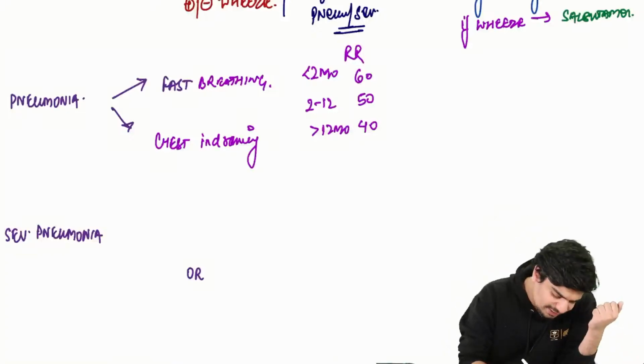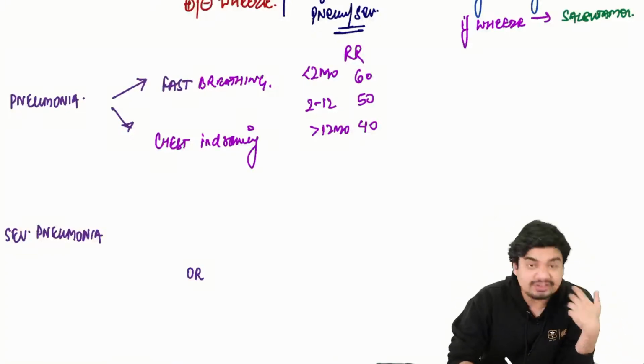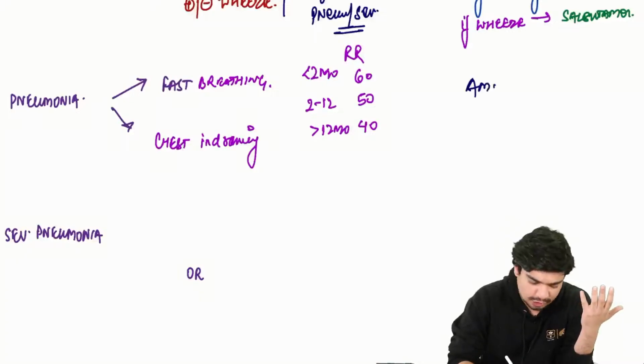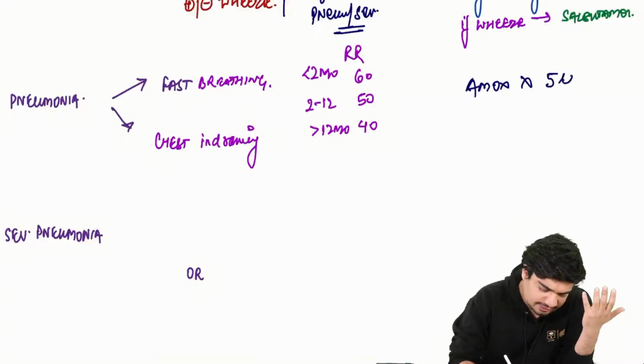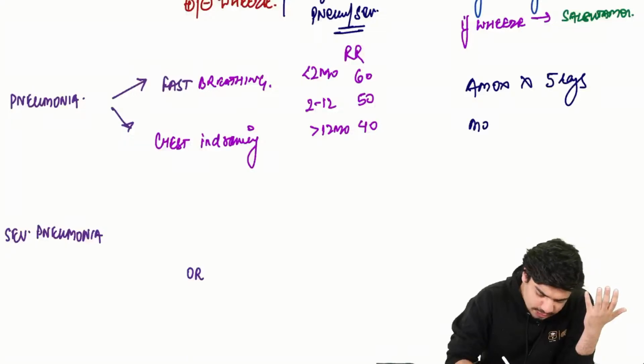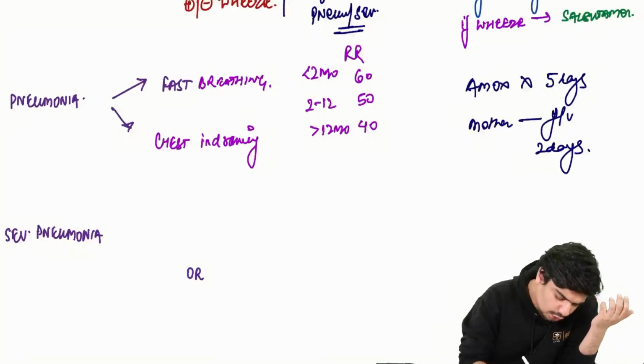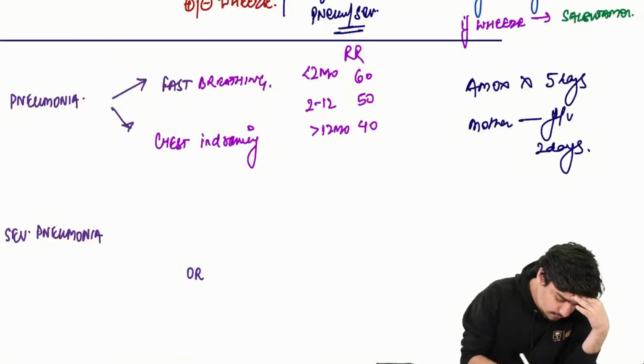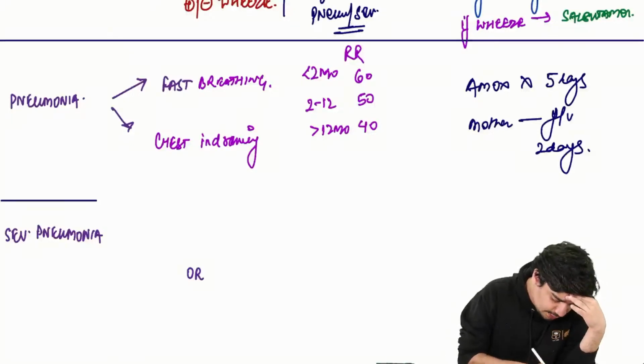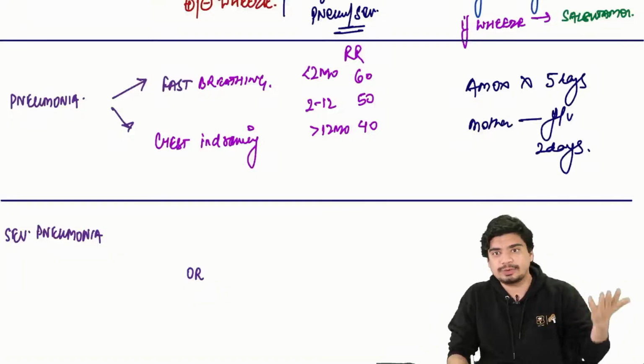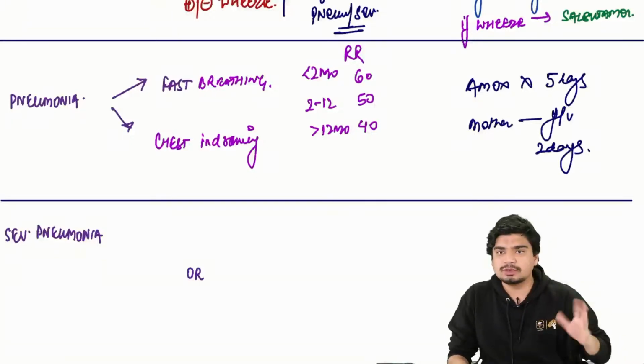As far as pneumonia is concerned, obviously now you have to give antibiotic. So you'll give amoxicillin for 5 days, and you'll ask the mother to follow up in 2 days. So this is as far as pneumonia is concerned. Either fast breathing, high respiratory rate, or chest indrawing. Either of these can be there.